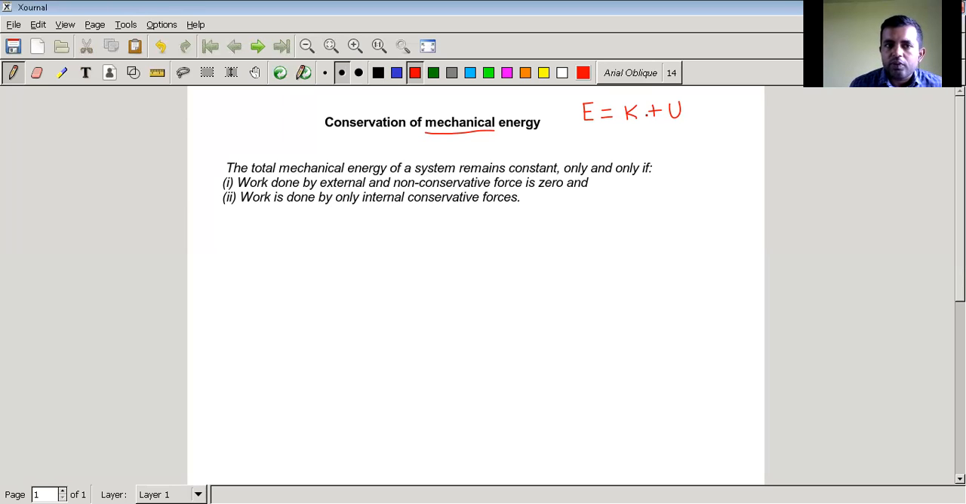Only and only if work done by external forces and non-conservative forces are zero, and work is done only by internal conservative forces. Now, before I take an example, if you can recall the work energy theorem, it says that the net work done on a body is equal to the change in kinetic energy. And change in kinetic energy, I can write as final kinetic energy minus initial kinetic energy.